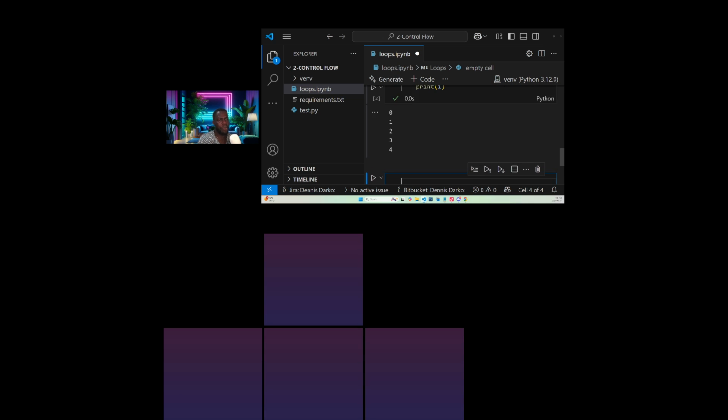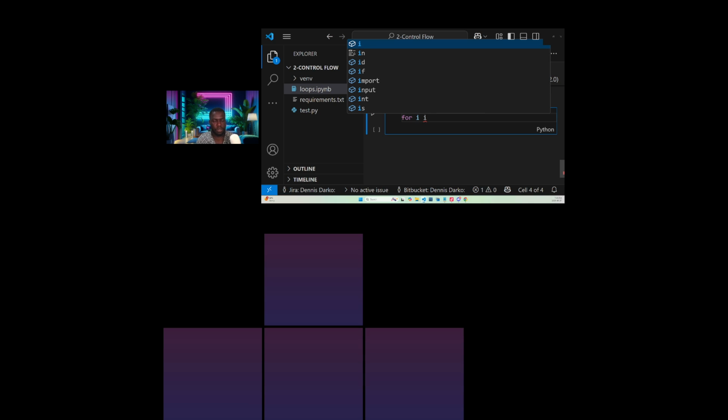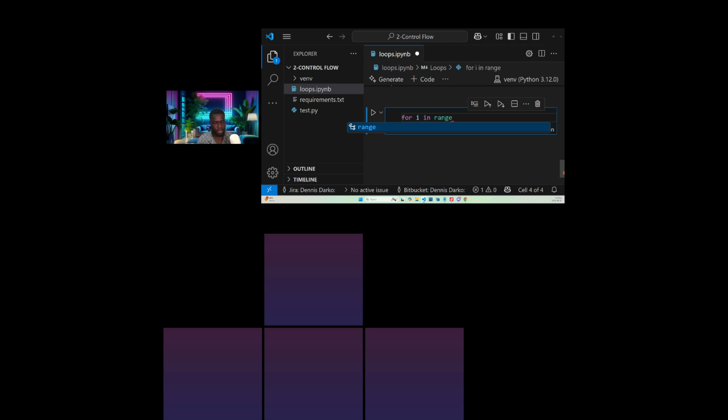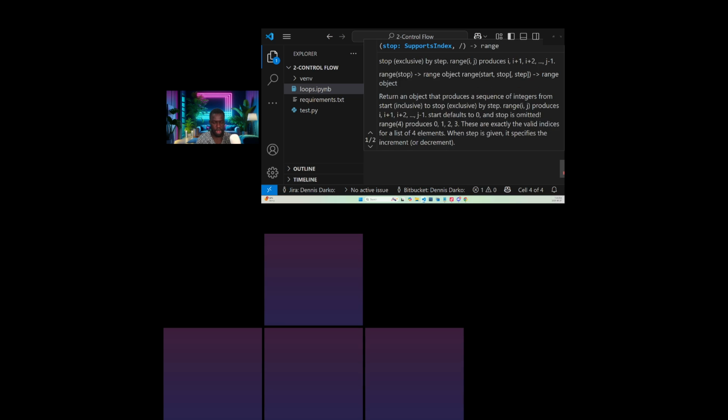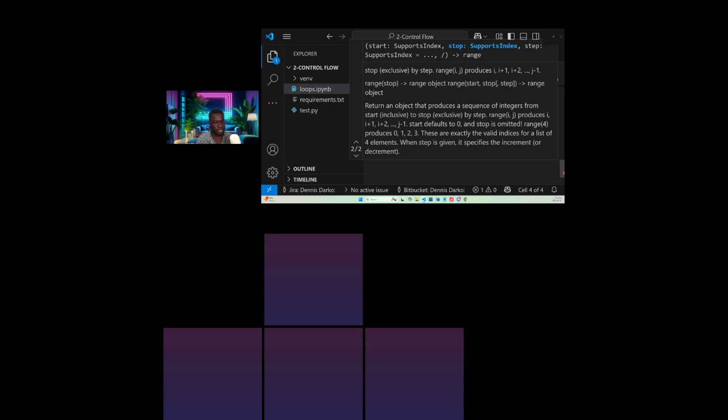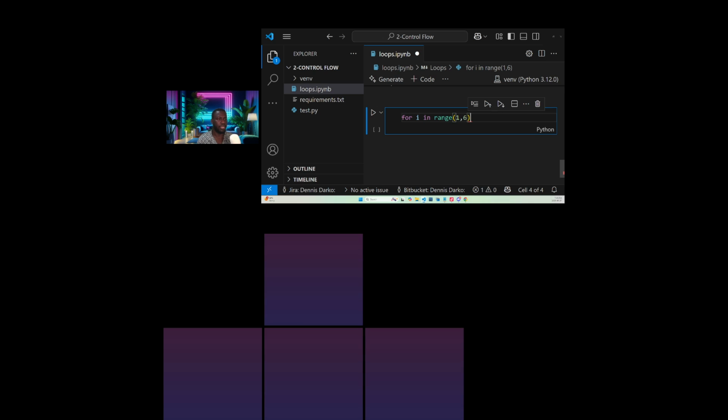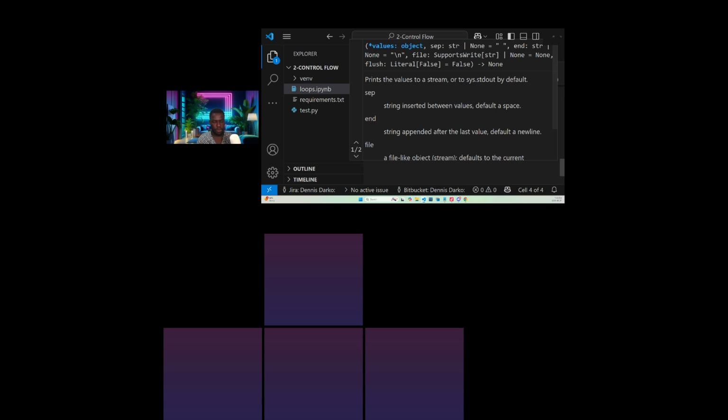So now that we understand range, we understand for loop. Let's look at another example of for loop. Let's say we want another different scenario. So let's say for I in range, we want it to be 1, 6. So you see, this is a different scenario. So we are saying that for I in range 1, 6, and we want to print I again. So what do you guys think will be the result?